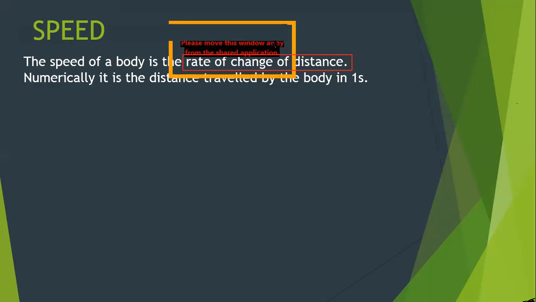Okay, so speed is the rate of change of distance, and in simple terms, it is how much distance is traveled by the body in 1 second. Why are we talking about 1 second? Because in the SI system, time is always calculated in seconds.